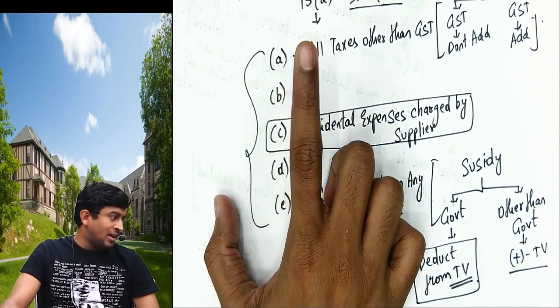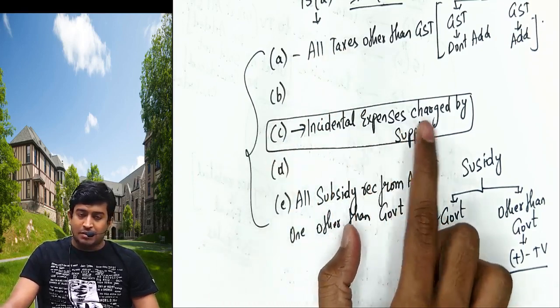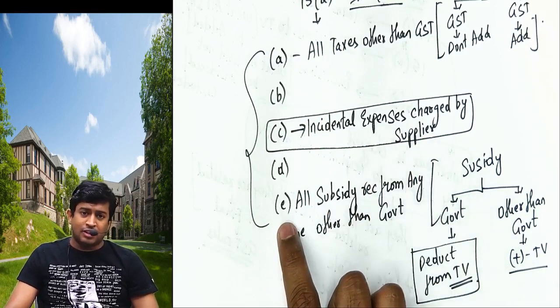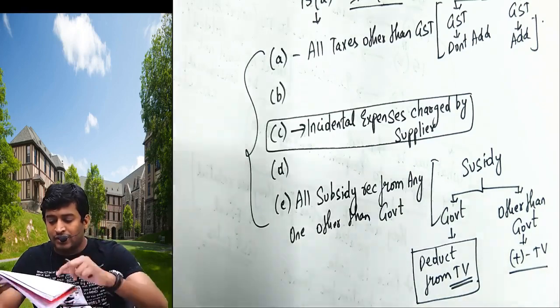15A says we add all taxes other than GST. 15C says all incidental expenses shall be added to the bill, and on that GST will be calculated. E says if you are receiving any subsidy other than government, we will add; government, we will deduct. Okay, now let us read what is given in the notes.